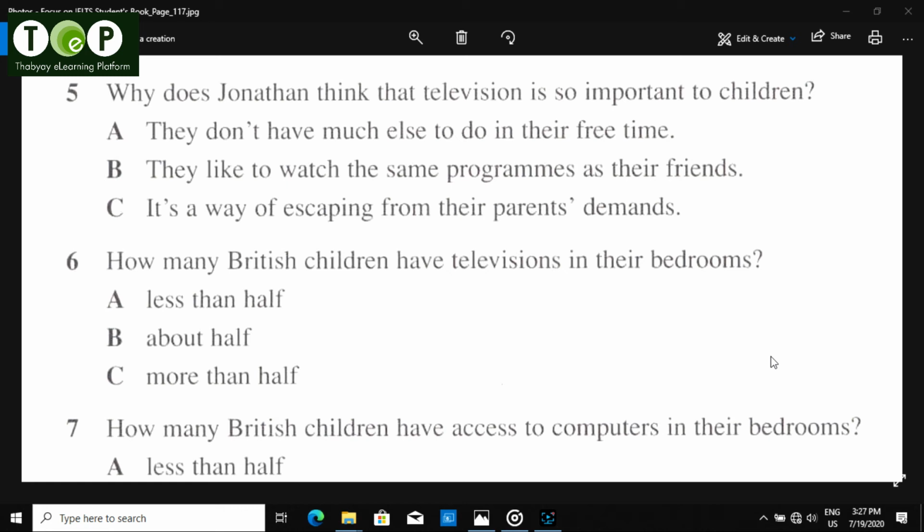Listen carefully and answer questions 5 to 10. OK, Jonathan, now what would you say is the most important medium for children? TV, definitely. Any thoughts about why that should be? Well, I suppose television offers a lot of things. Excitement, relaxation, etc. And it doesn't make any demands. It's a passive activity. But probably mostly because all their friends watch it, and they don't want to feel left out. Good point. Amy, you have a question.